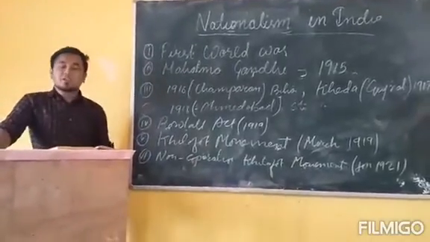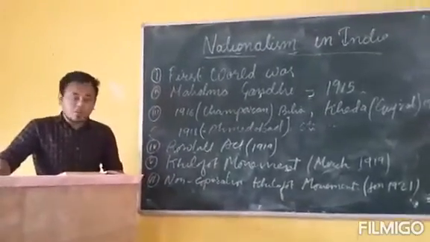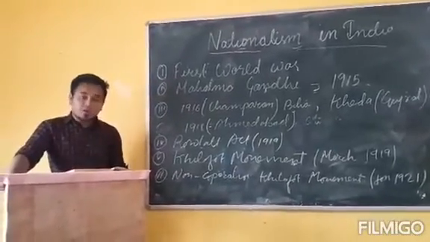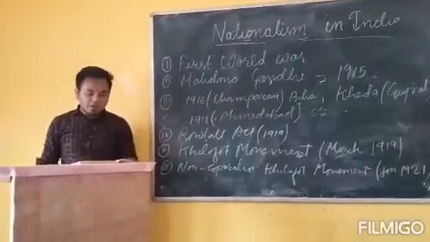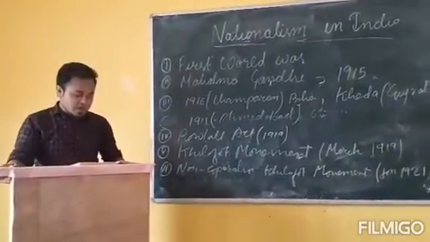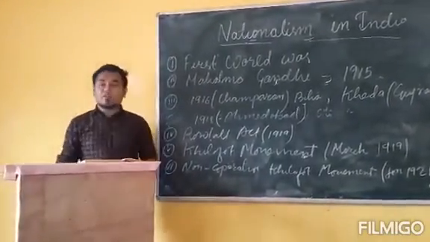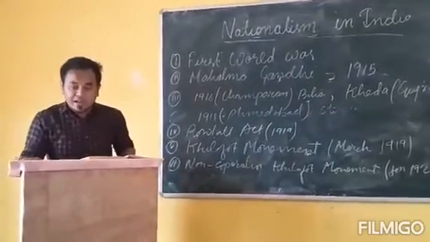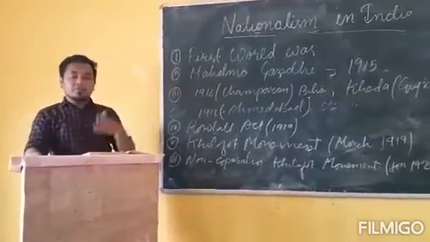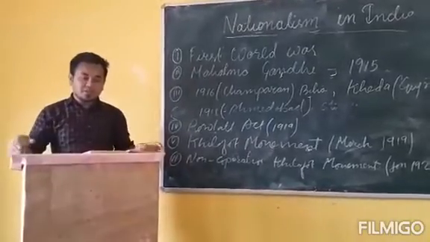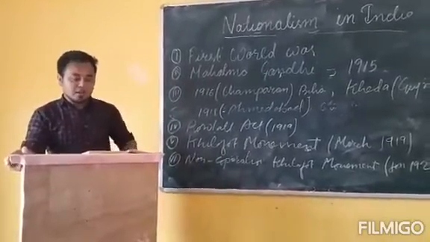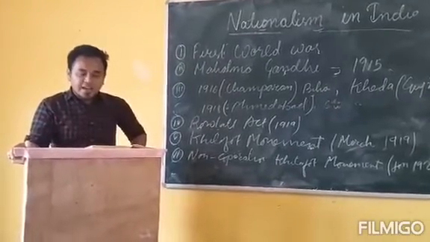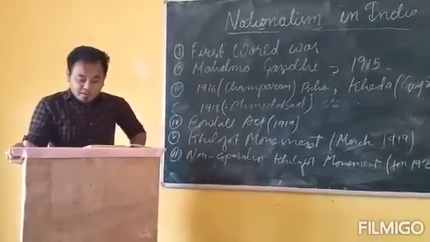Now the peasants' participation in the non-cooperation Khilafat movement. How did the peasants participate? Number one, for them this movement was against the talukdars and landlords. As these peasants were always tortured by talukdars and landlords, for the peasants this movement was against the talukdars and landlords.